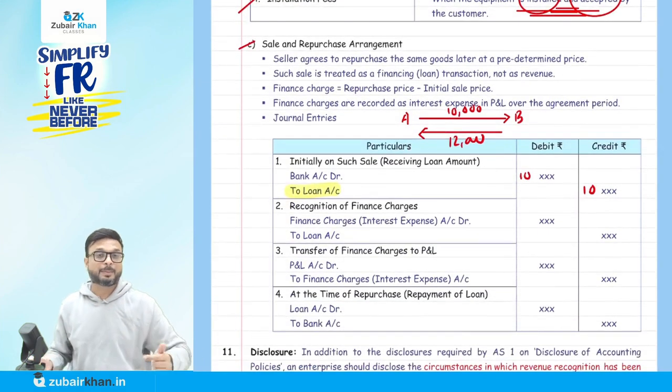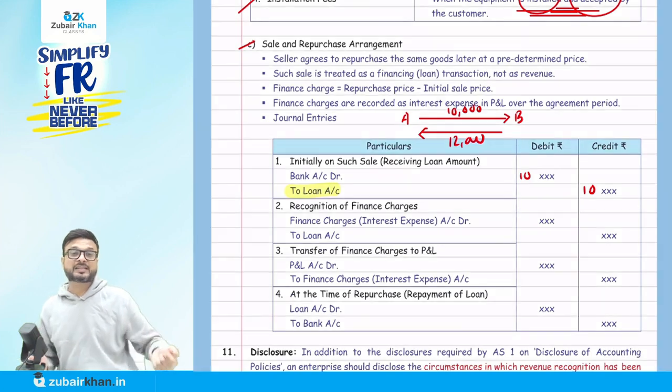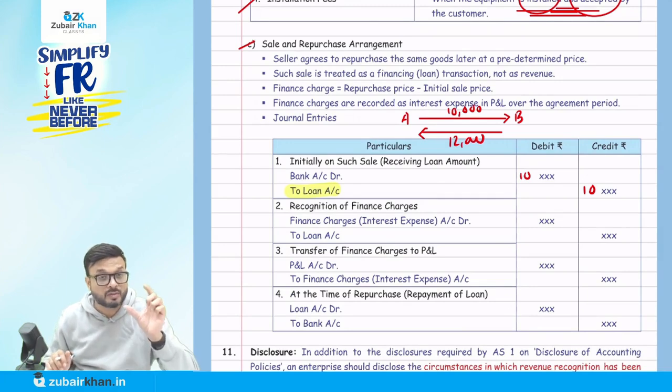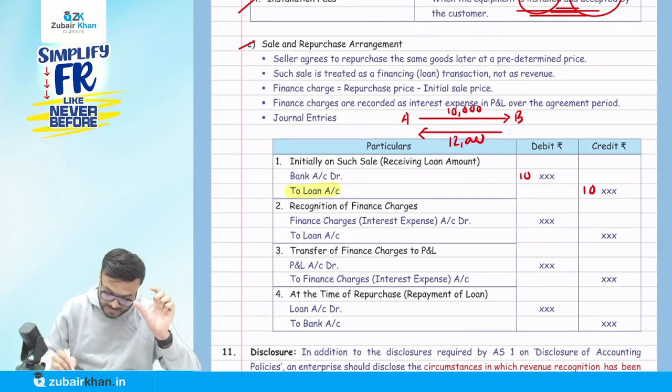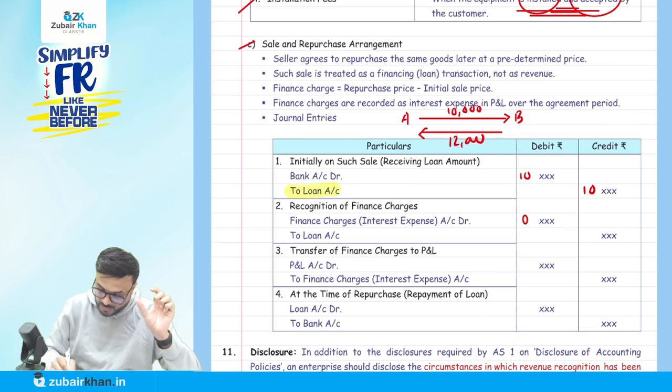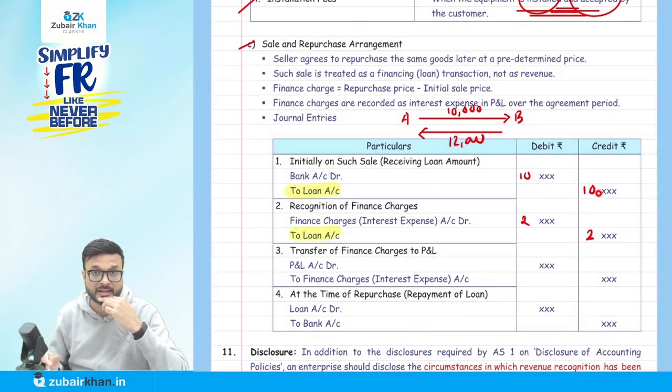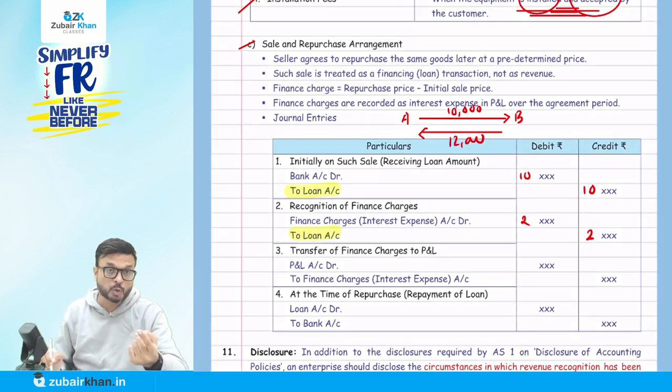Now what happened? At what price am I repurchasing from you? 12,000. The additional amount I am to pay you is 2,000. That 2,000 will be considered as what? Interest. So interest account will be debited by 2,000, and I am liable to pay you, so the loan account will be credited by 2,000 again. So first, when I sold goods, it is recorded as loan, so loan account is credited by 10,000, then again credited by 2,000.